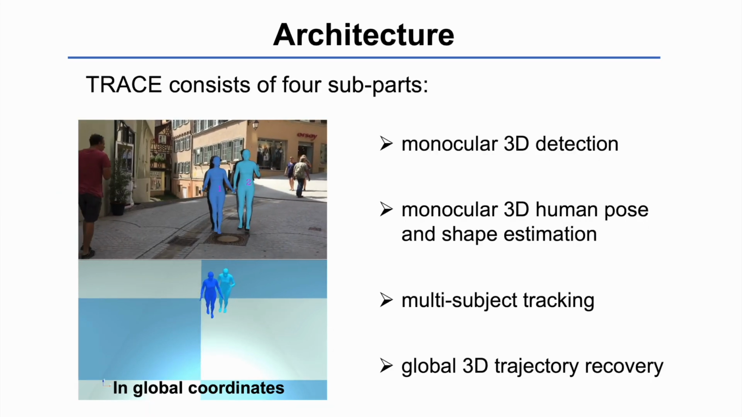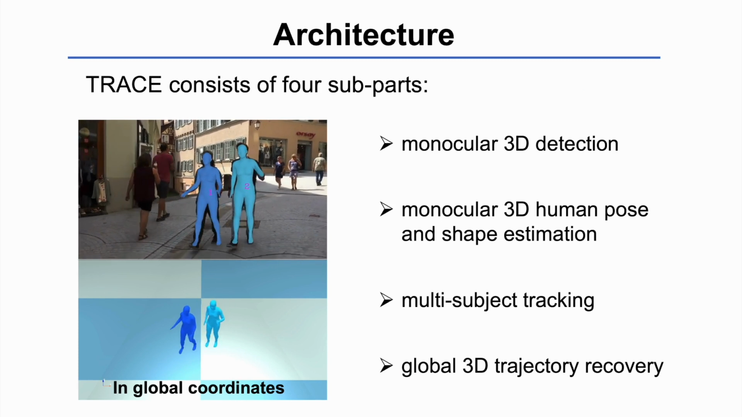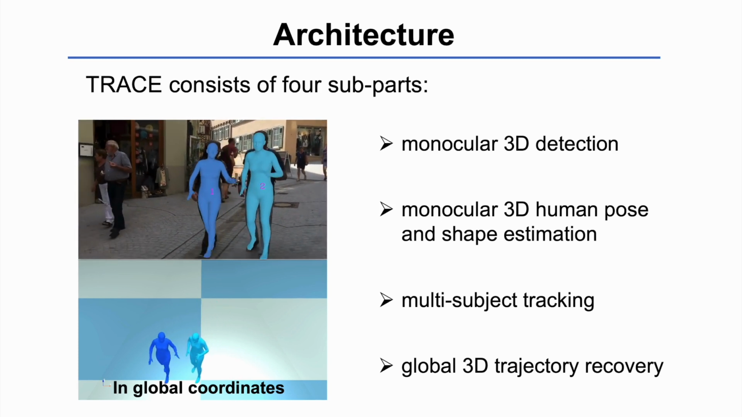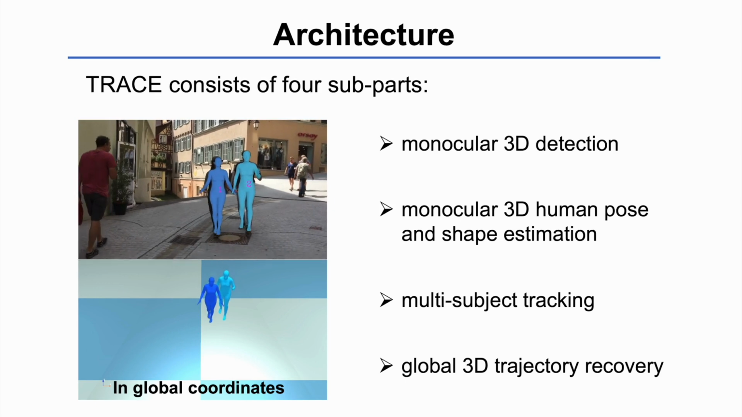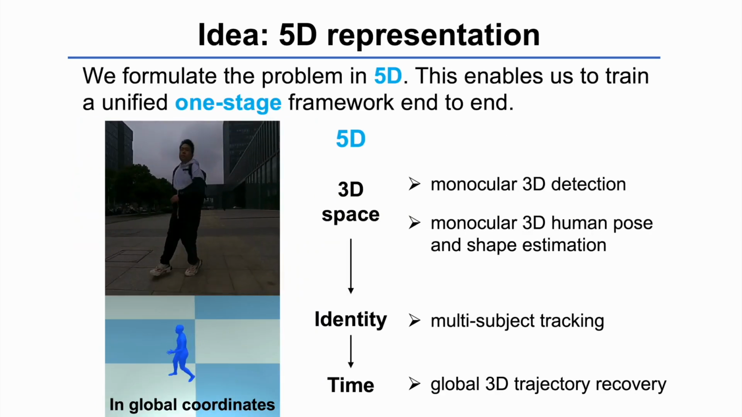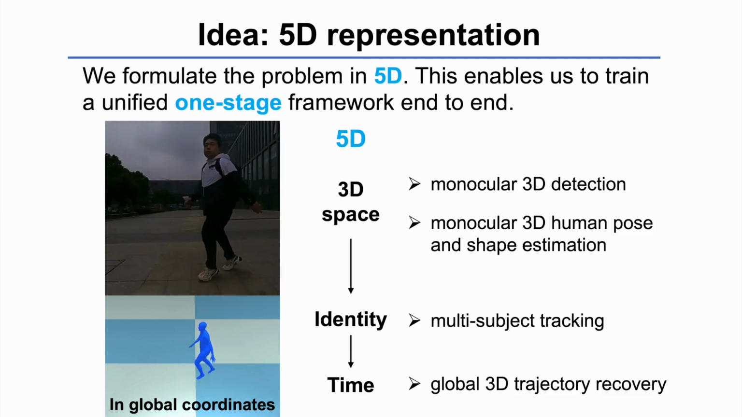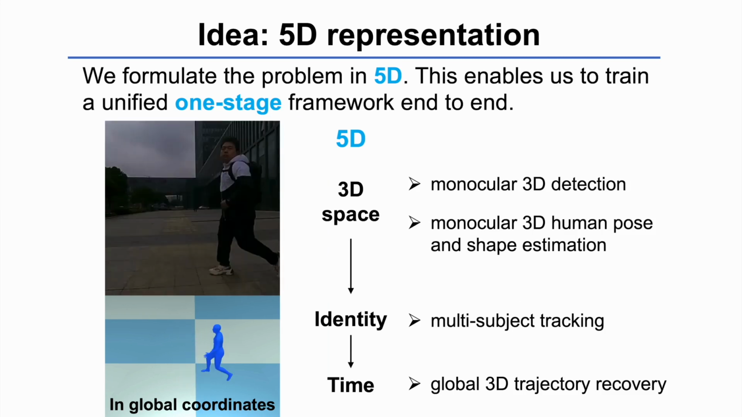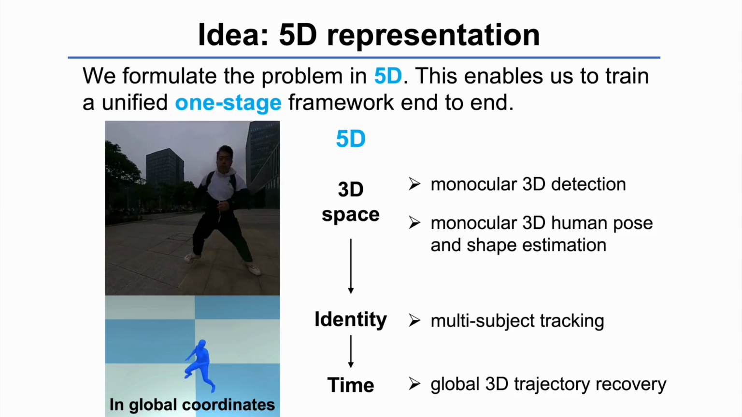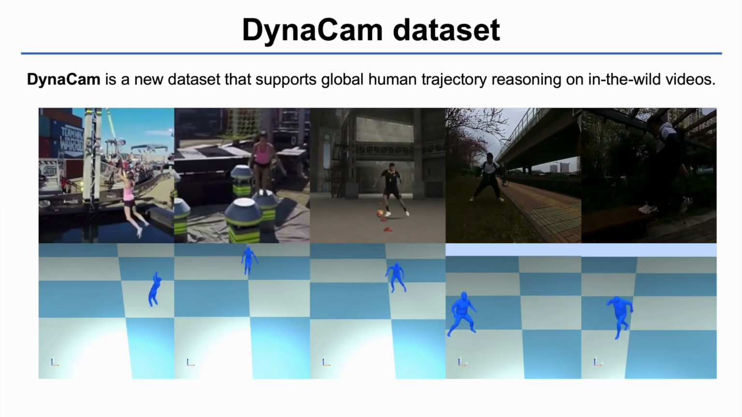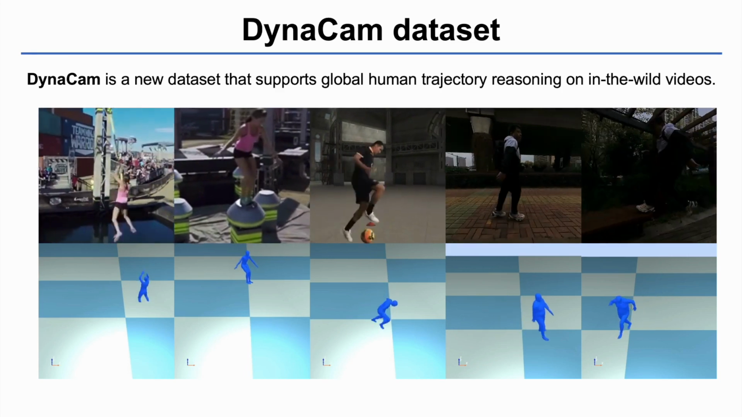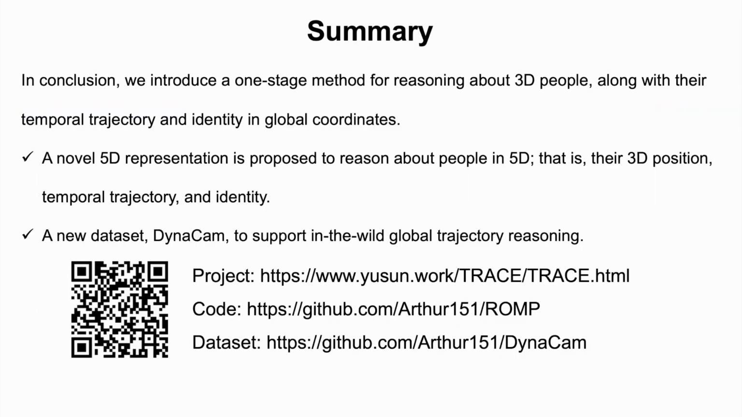Trace consists of 4 subparts: monocular 3D detection, monocular 3D human pose and shape estimation, tracking, and recovering their global trajectories. To address these problems using a one-stage framework that is trained end-to-end, we introduce a novel 5D representation. 5D here includes 3D space, identity, and time. We also collect a new dataset to support the in-the-wild global trajectory reasoning.